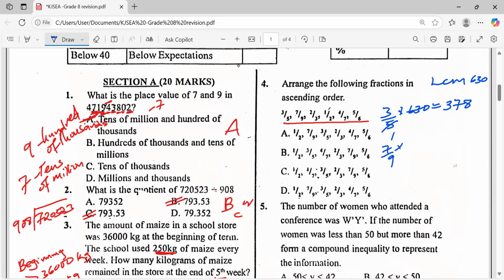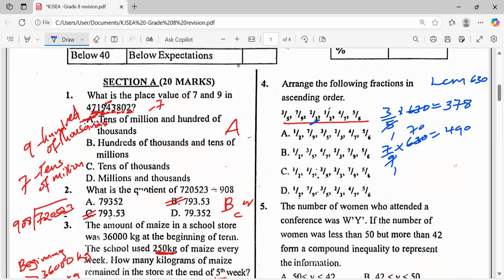7 against 9 multiplied by 630. How will it be? 630 divided by 9, 1 by 9, is 70. 70 multiplied by 7. Very good. 490. Next one is this one, isn't it?